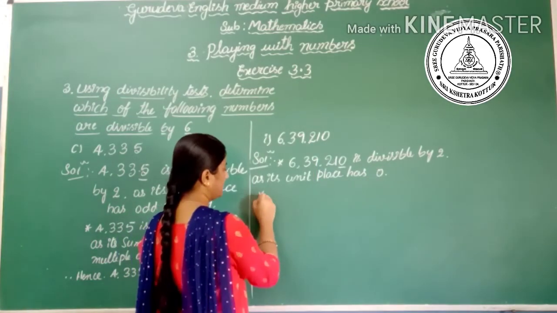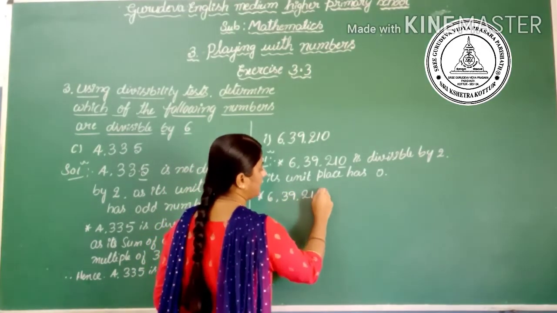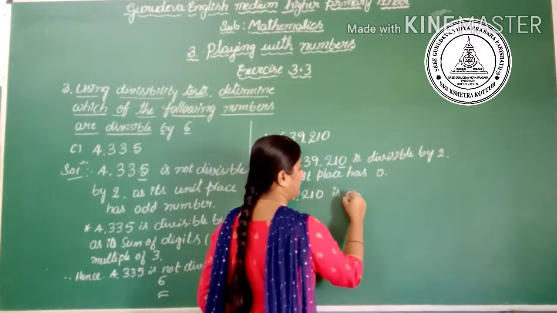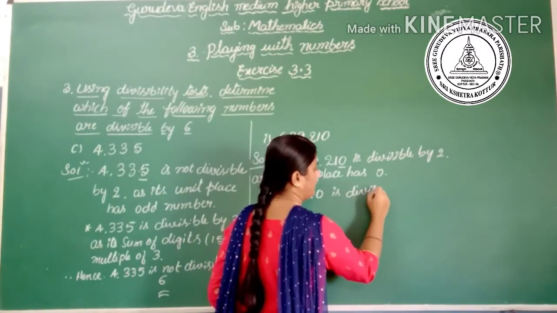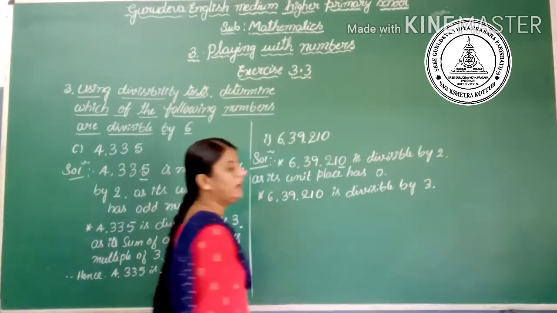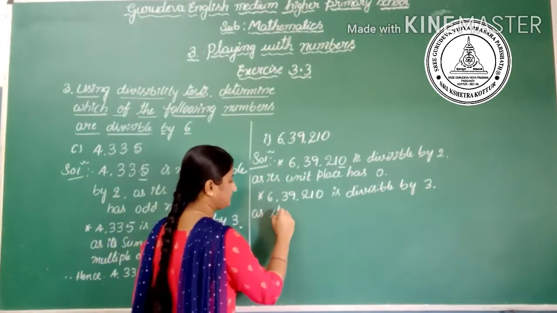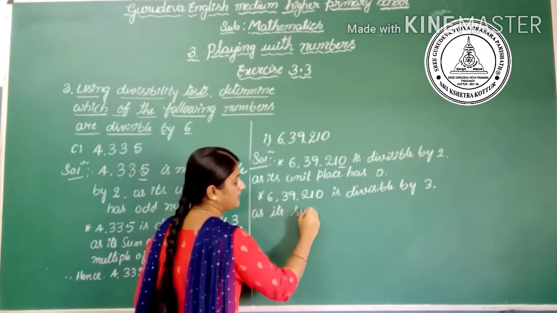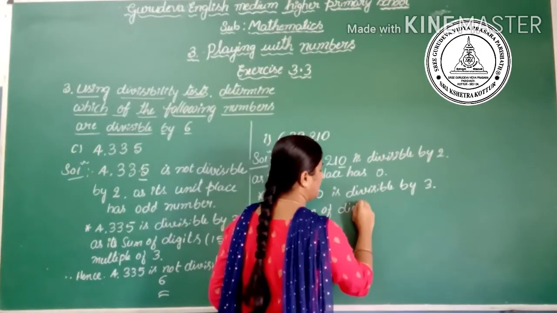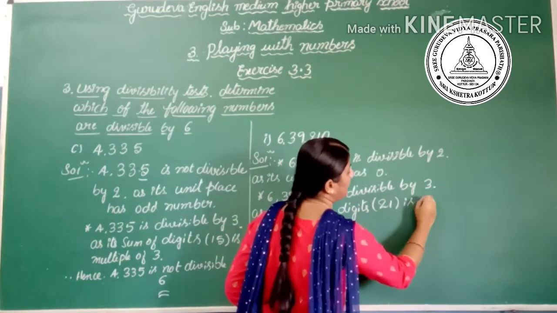Then next, 639210 is divisible by 3, as its sum of digits is 21, and 21 is a multiple of 3.